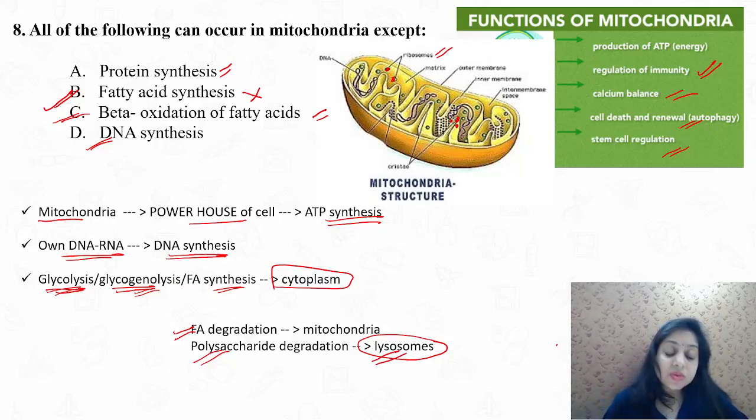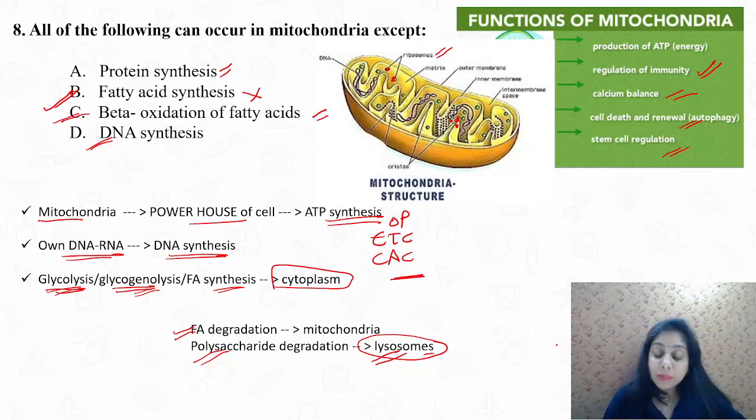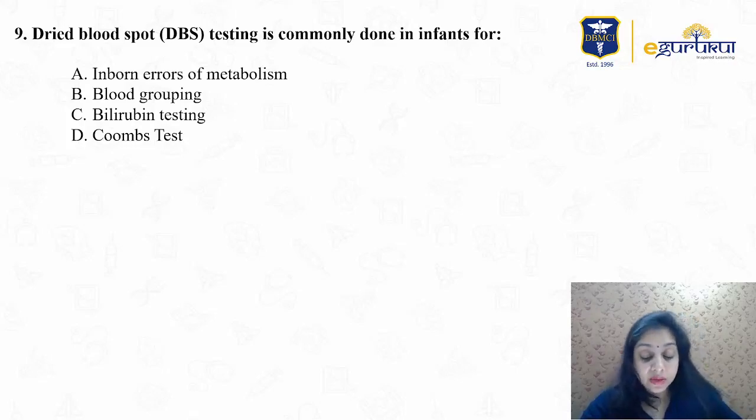Then you have the electron transport chain, oxidative phosphorylation, you can say the citric acid cycle. All these happen in the mitochondria also. Okay. Question number 9: the dried blood spot test is commonly done in infants, right?